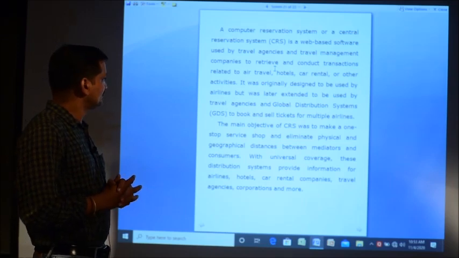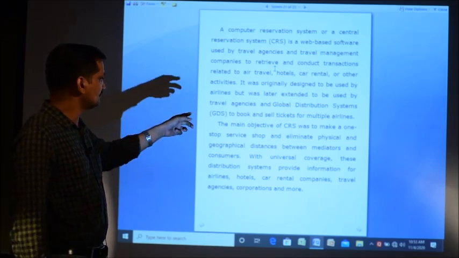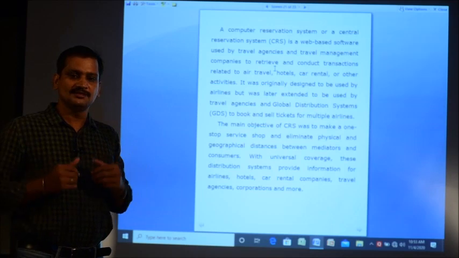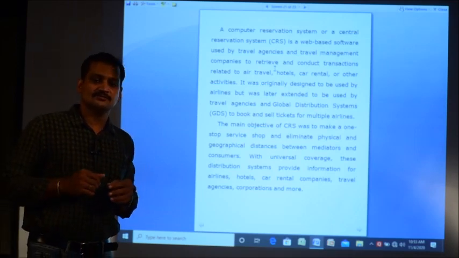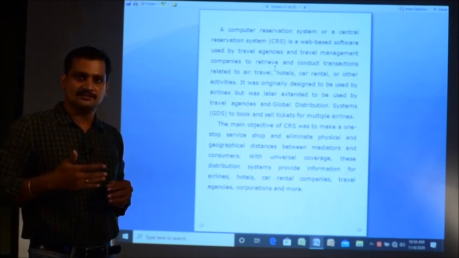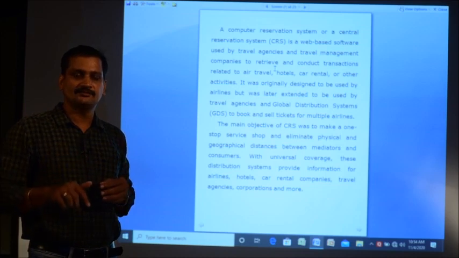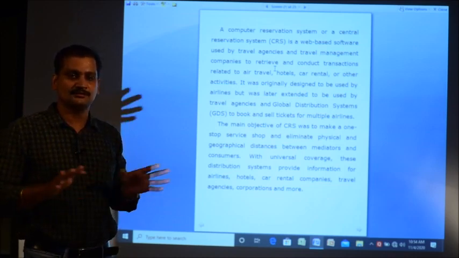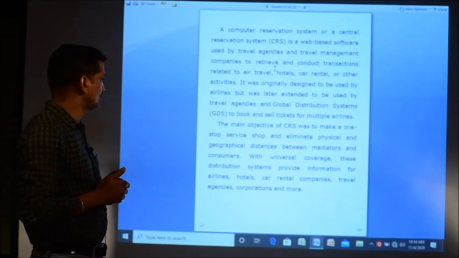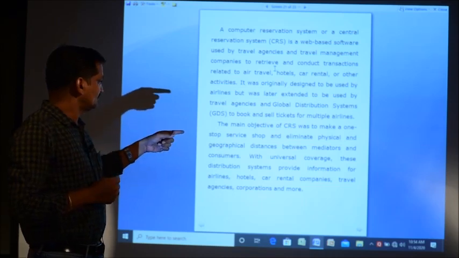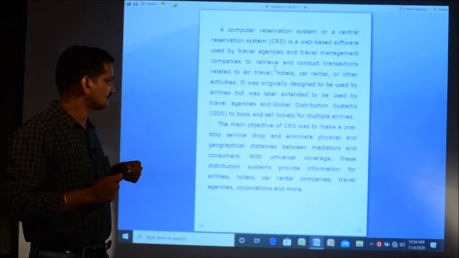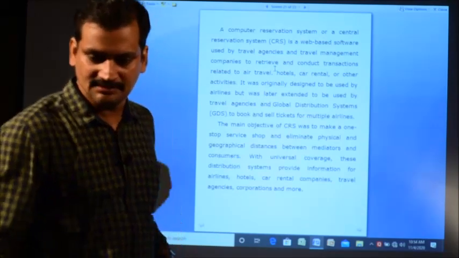And the main objective of CRS was to make a one-stop service shop and eliminate physical and geographical distances between mediator and consumers. There will be no mediator between the customer and the service provider. There is direct contact between them. Sitting at home, he can reserve the ticket, he can book whatever he wants, instead of going through a mediator. And with universal coverage, this distribution system provides information for airlines, hotels, car rental companies, travel agencies, corporations and more.